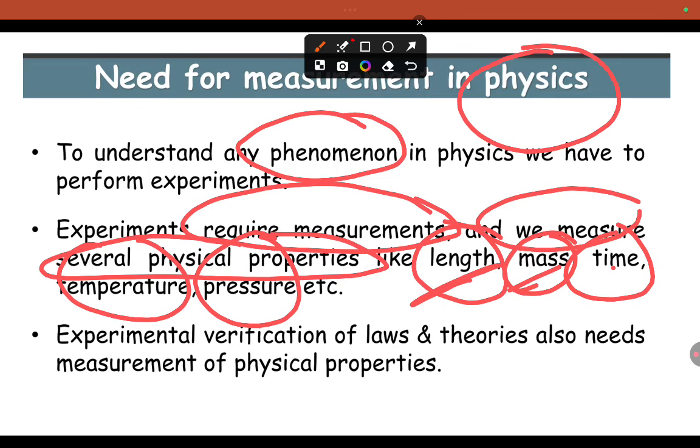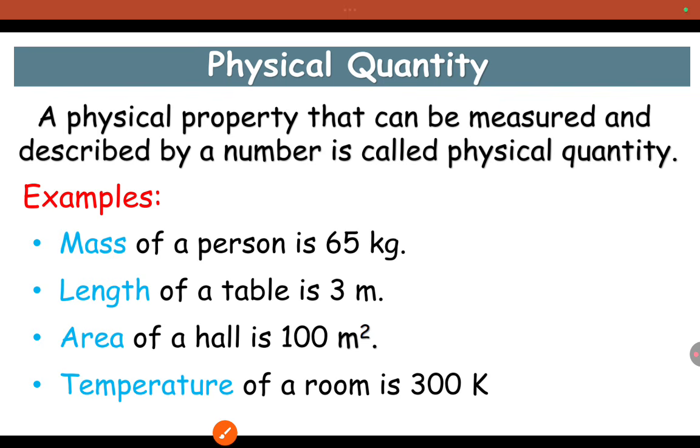Experimental verification of laws and theories also needs measurement of physical properties. So in physics, experimental verification of laws and theories needs measurements for their accurate description. Like that, we need measurements in physics.